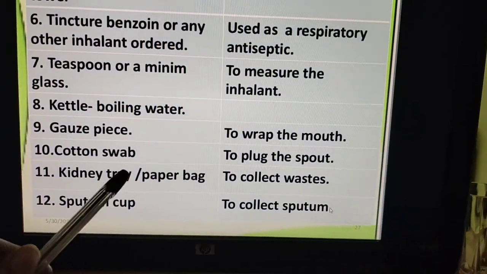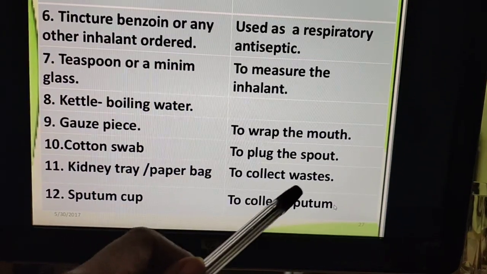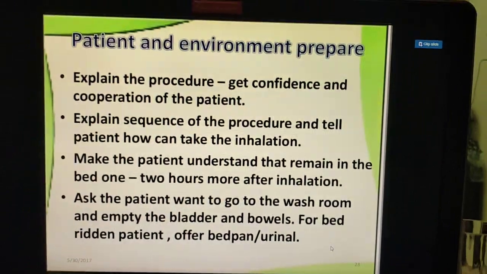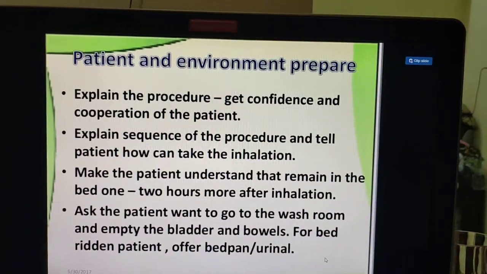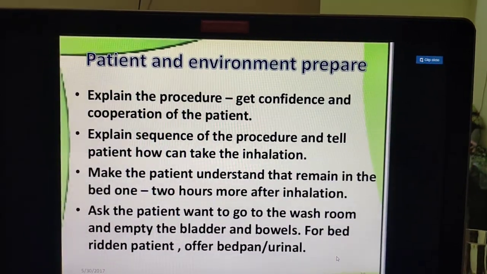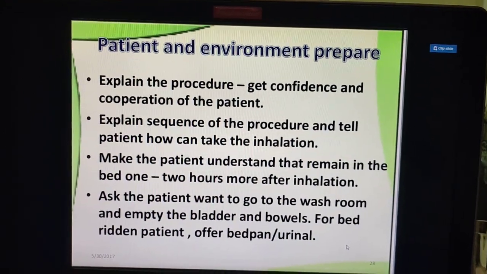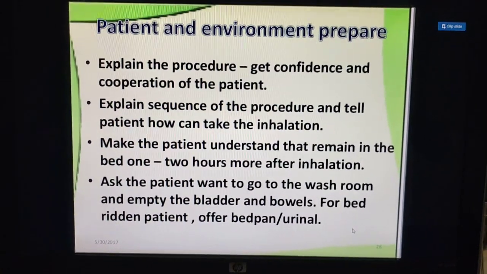And the kidney tray or the paper bag to collect the waste. And the sputum cup, we need why? To collect the sputum. Then, now we have to see the patient and the environment preparation. What to do here? Explain the procedure, get the confidence and the cooperation of the patient.